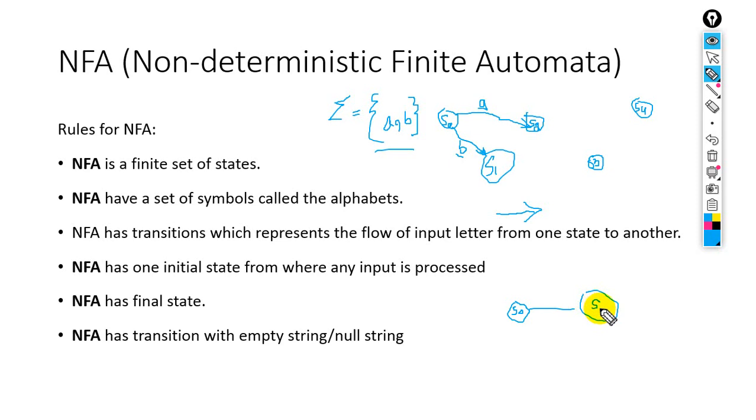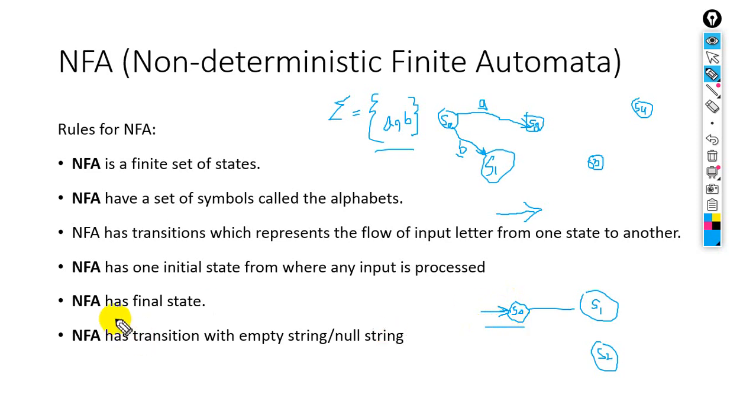It is the state where the machine starts. So there must be a circle, and there must be an arrow toward the circle. This represents the start state, we can say the initial state.